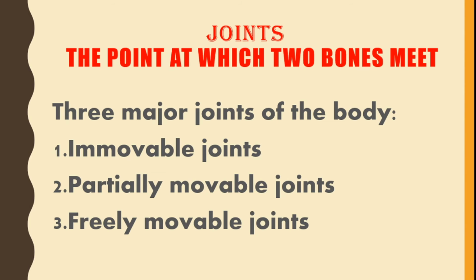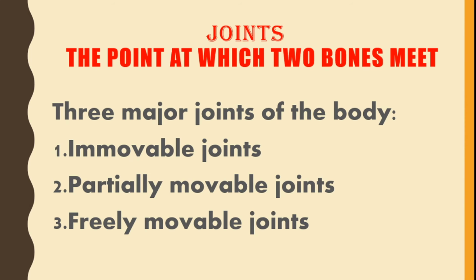Now when we talk about these bones, they have to combine together and move. So the point where 2 bones meet is called a joint. The 3 major joints of the body are immovable joint, partially movable joint, and freely movable joint. Immovable joint means those bones which don't move. Partially movable, they will move slightly. Freely movable, they can move in some or the other direction.